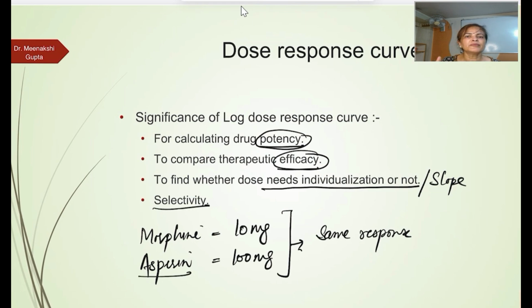Aspirin we are giving 100 milligram. How much aspirin are you giving? 100 milligram. And morphine you are giving just 10 milligram. So morphine is more potent. If a medicine has to be given in a smaller amount and it is going to produce the same response in comparison to a drug which you have to give in a larger dose, that means the drug which we are giving in a lesser dose is more potent.